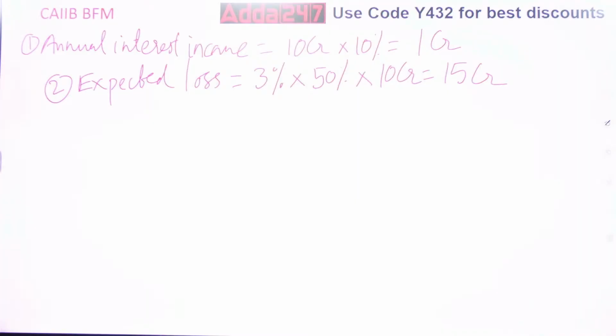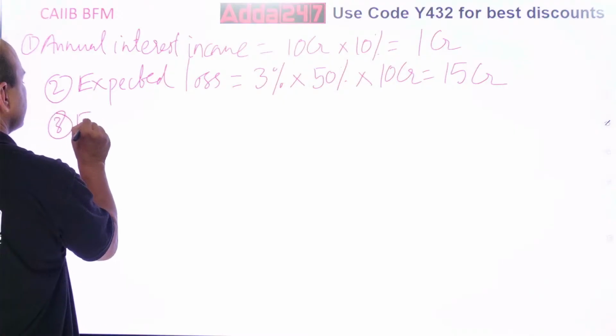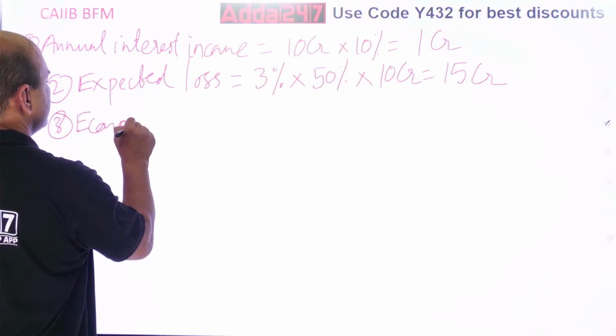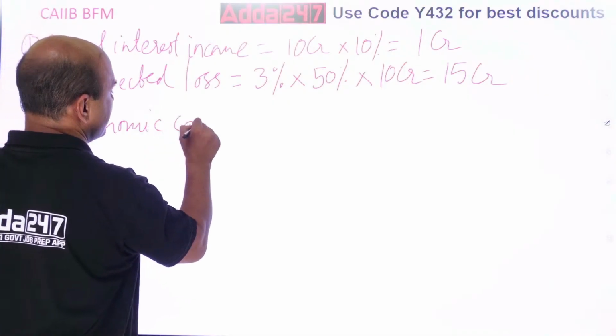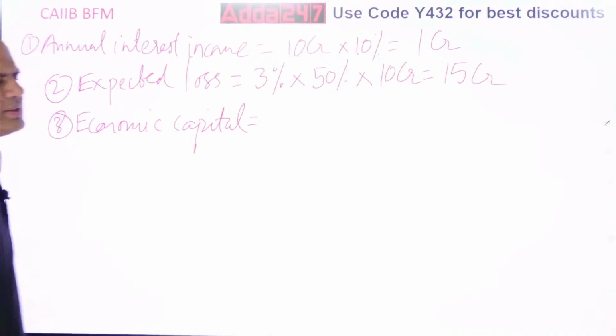Now economic capital. What is the economic capital given? Economic capital is always calculated. Very important term. Economic capital is given as what? 12%, I think. 12% into that loan amount.